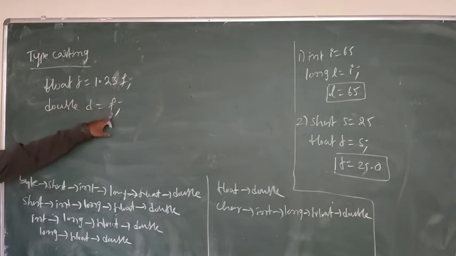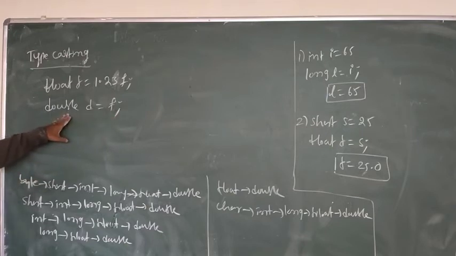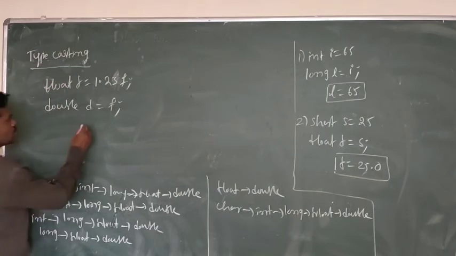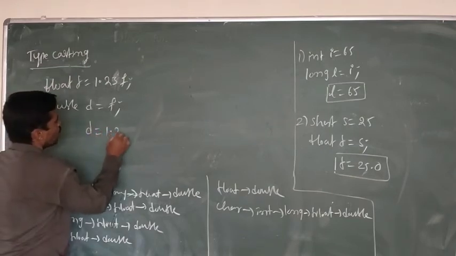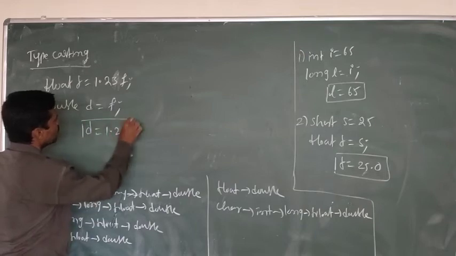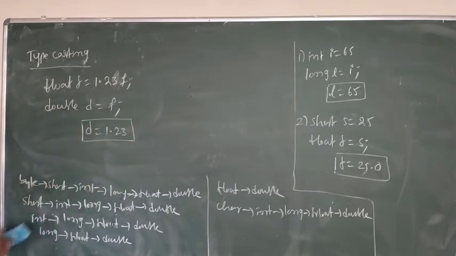Double is larger than float, so float can easily fit into double. Double is 8 bytes, float is 4 bytes. 4 bytes can easily fit into 8 bytes without any loss of data, and both are numeric types. So D is equal to 1.23.